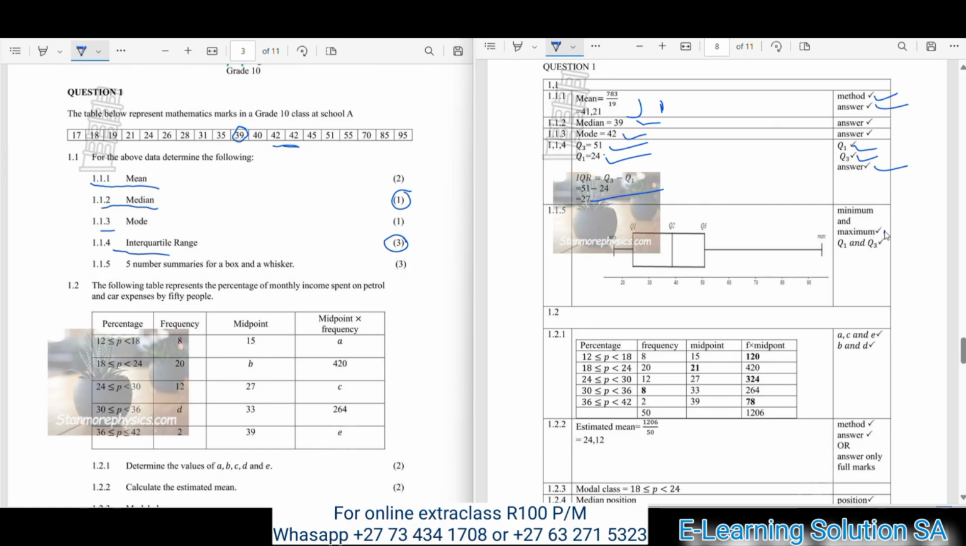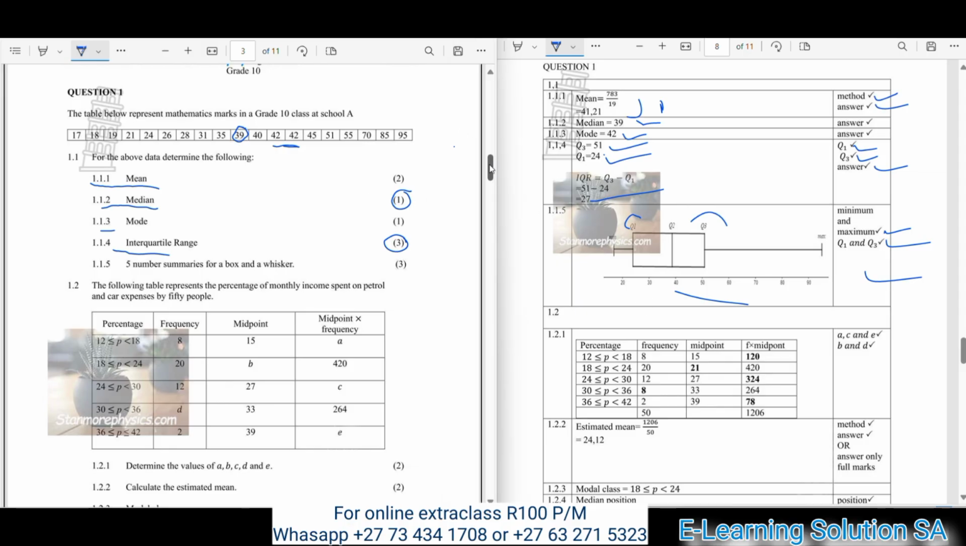There's a mark for identifying the maximum, and a mark for identifying Q1 and Q3, which we already did in question 1.1.4. For just placing them in the correct sequence, you get the mark for that. So this is our answer. This is how you will draw your box and whisker diagram. So you must make sure that you do it correctly so that you get the marks. Okay, now let's move over to question 1.2.